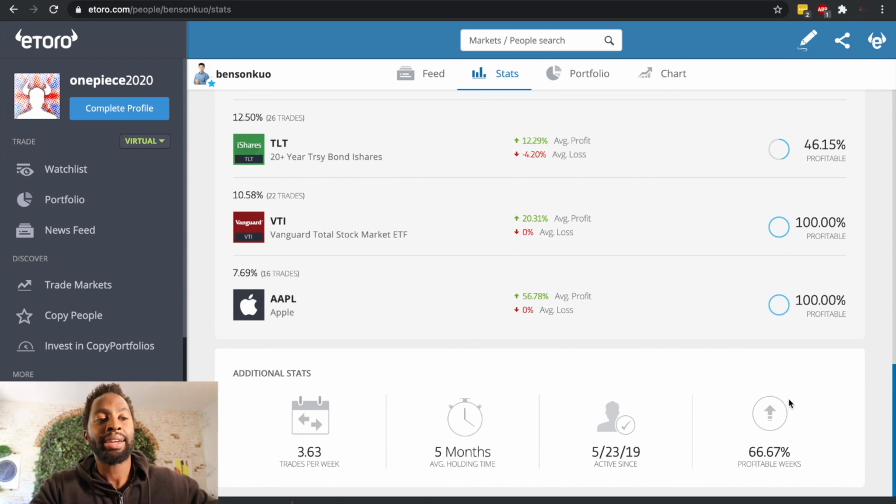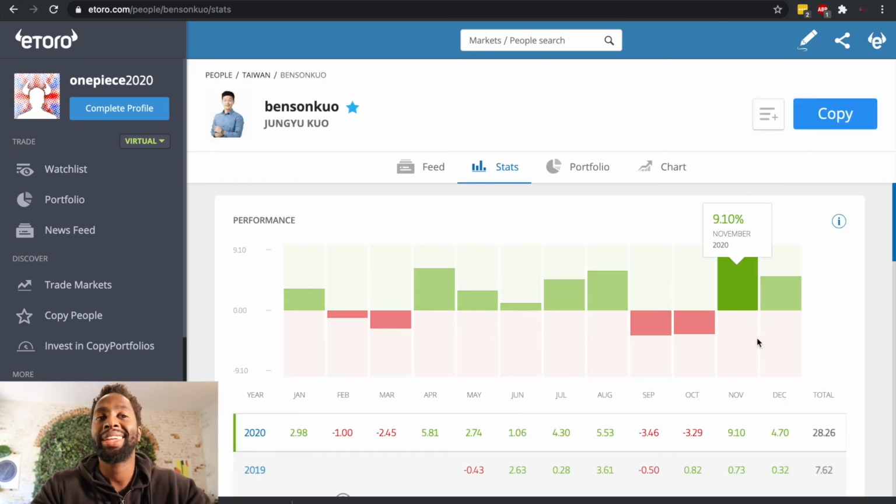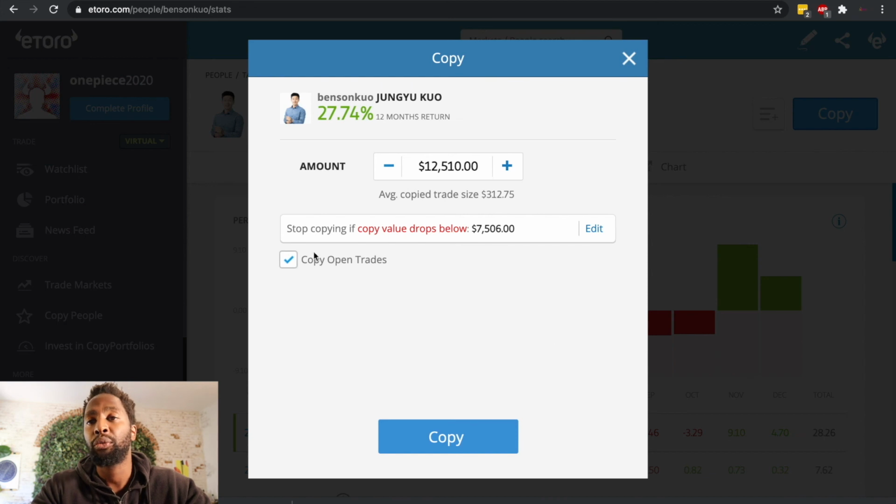Once you have analyzed all of this, you can then decide to copy and allocate the funds. In this case, I feel quite comfortable with his investments, even though they are all in profit, so I decided to copy him with $500. I'm going to copy this open trade, and that's it. This is for you guys.